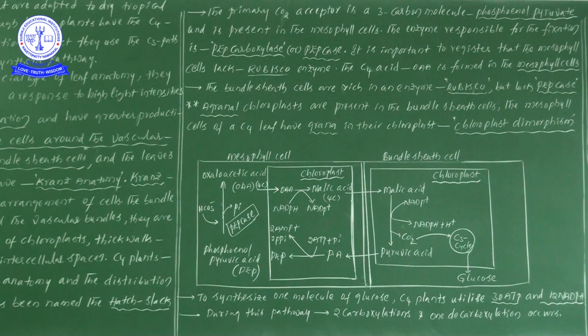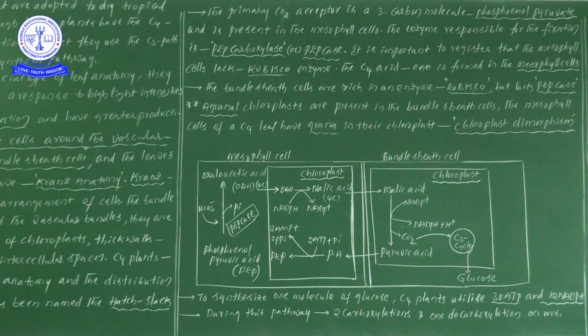That's why in C4 plants, the important point we can see is chloroplast dimorphism. Dimorphism means di means two, morphism means types, two types. One is agranular chloroplast and another one is granular chloroplast. So there are two types only. So that is a point, save it well.